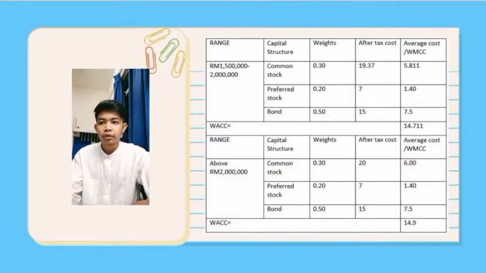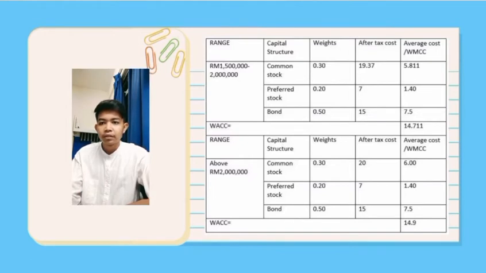And also for 1.5 million to 2 million, we do just like before. We have to calculate it. The difference is the preferred stock after tax cost, which will be 7, and we add all the average costs and it will be 14.711.